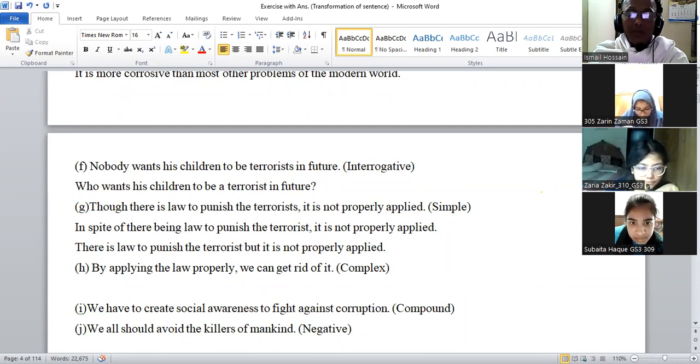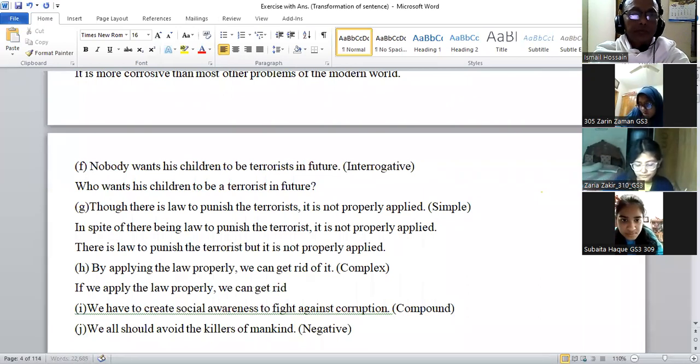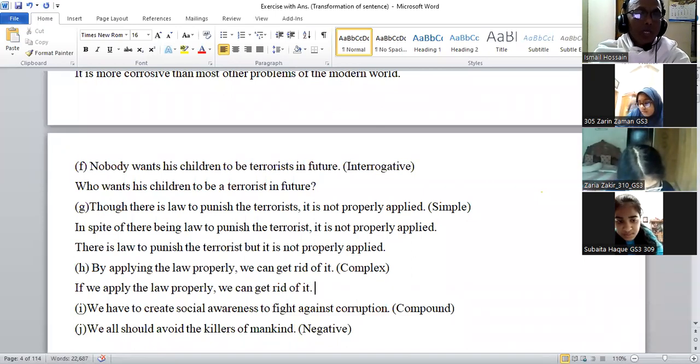Make it complex. এটা হবে if দিয়ে। If we apply the law properly, we can get rid of it. We will get rid of it. We can get rid of it. If we apply the law properly, we can get rid of it.